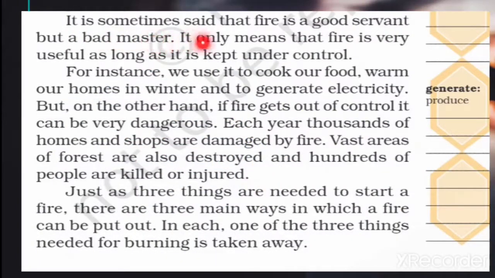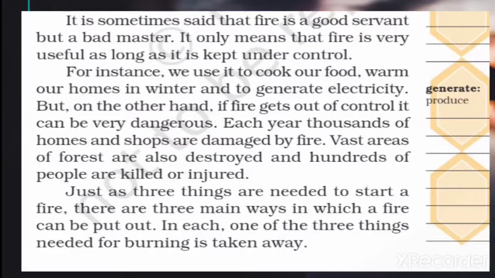It is sometimes said that fire is a good servant but a bad master. Yes, if you know how to use it, it's a very good servant when it's in your control. But when you don't know how to use it, it becomes your bad master. It treats you very badly. That's why it's written, it's your bad master too. It only means that fire is very useful as long as it is kept under control.